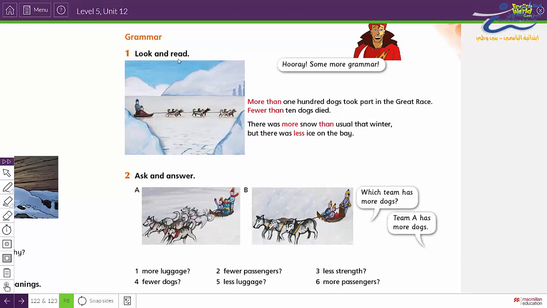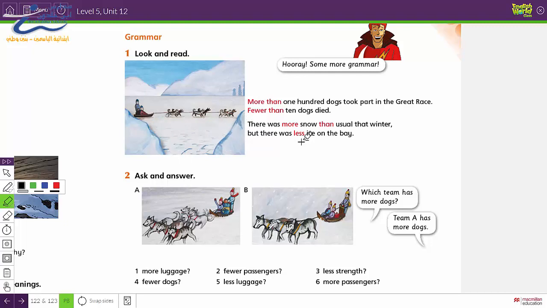Activity 1. Look and read. Well, look at this picture. What can you see? Great. I can see husky dogs, sledge, and musher. Okay, what is happening to the ice? Excellent. The ice is melting or breaking down.